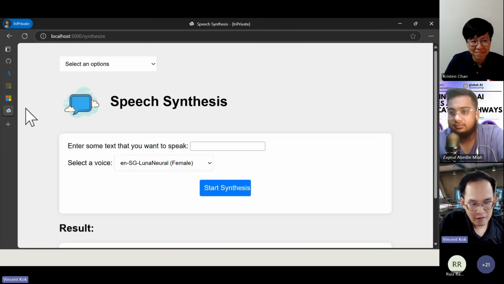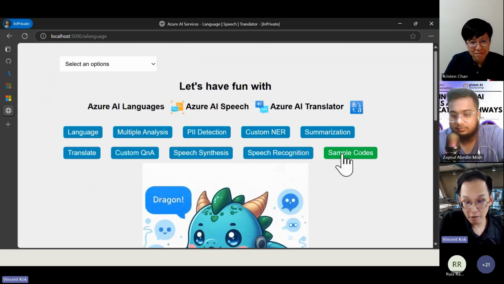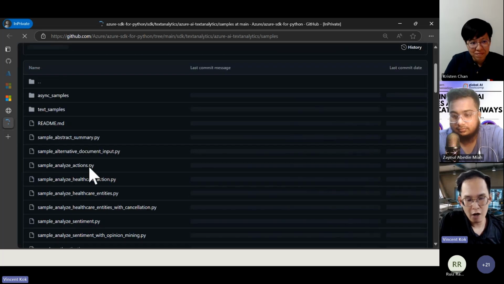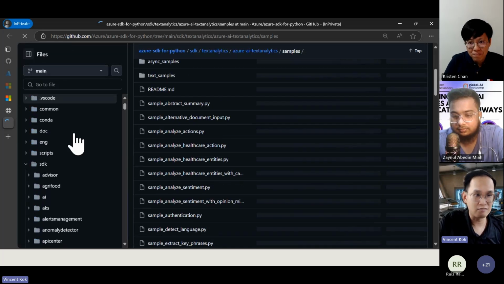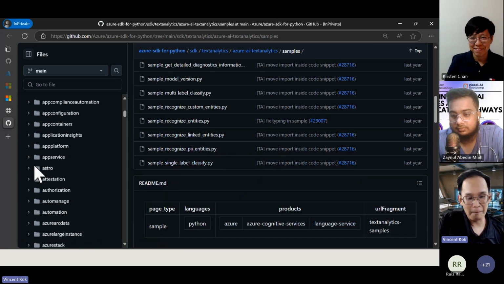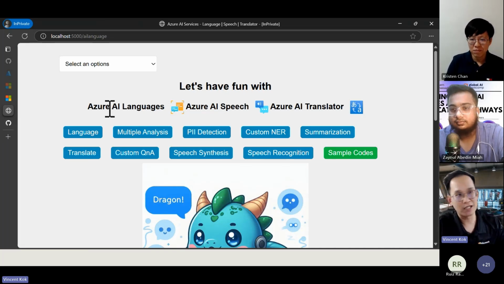So I think, let me see if I have any more last thing here. All right, so I think that should be all. Of course, some of this code that I have, I got from this sample code here, right? But this sample code, like I say, is boring because it's just terminal. So that's why I made it as a web app, and you can use it later on. I will share with you all these resources later on.